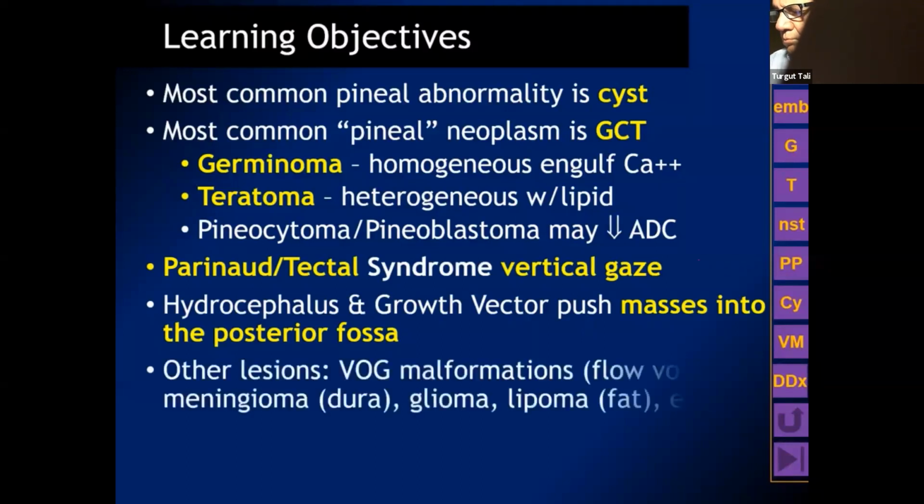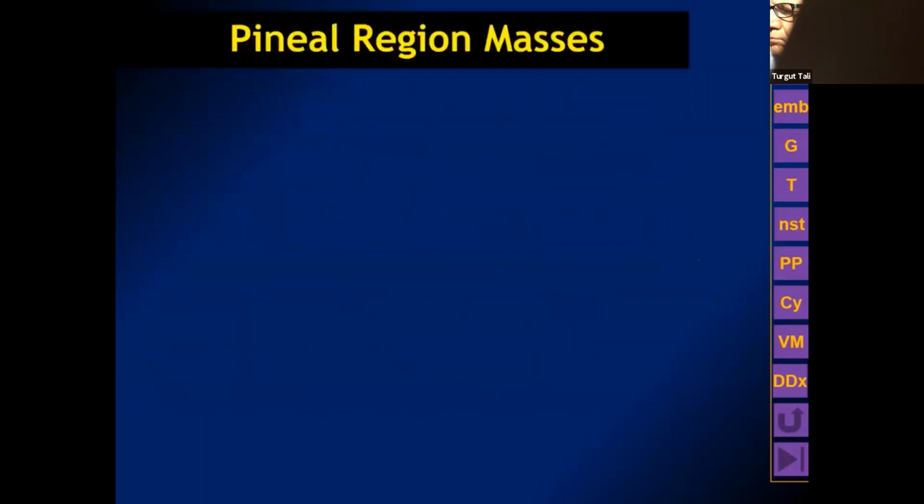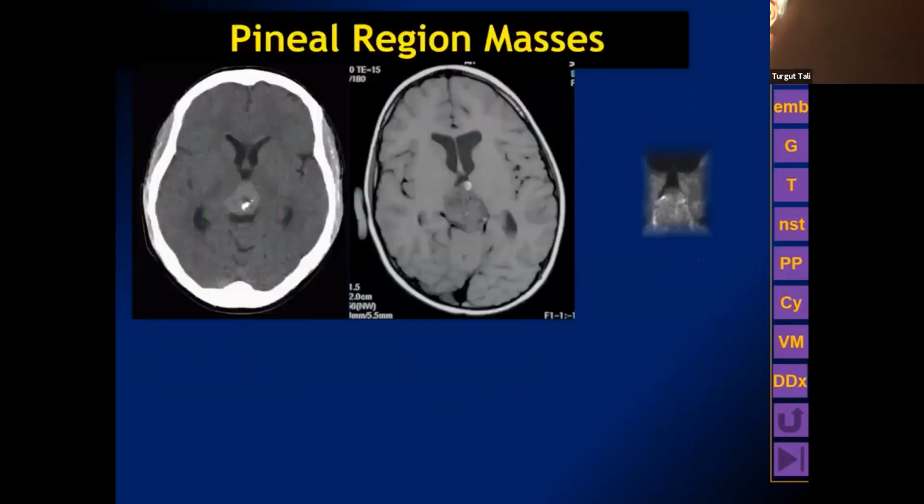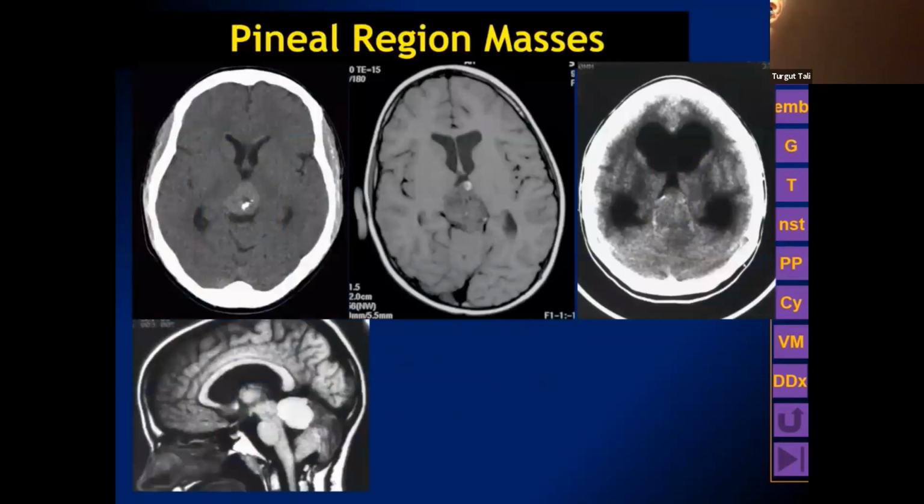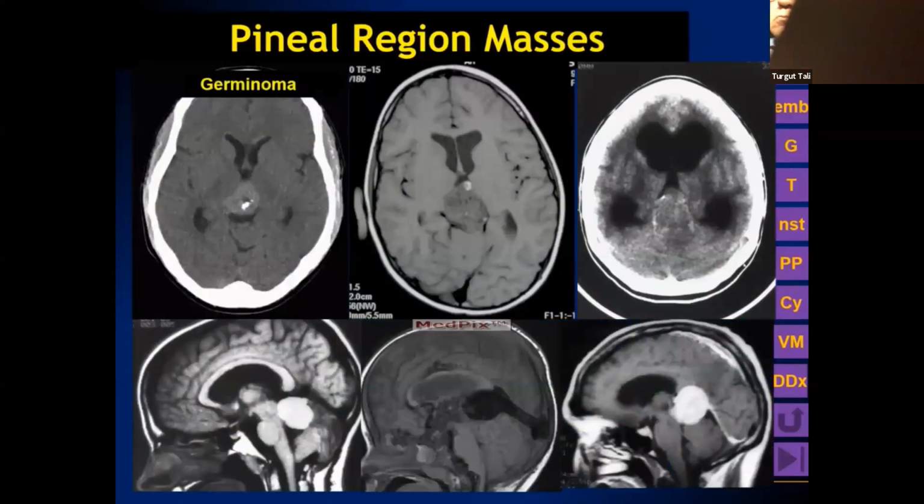Hydrocephalus pushes the tumor into the posterior fossa. We saw that several times. And we discussed very briefly some of the other lesions that may occur nearby, including meningiomas, lipomas, and gliomas. Let's finish by going over those 6 images that we used at the very beginning of the talk.